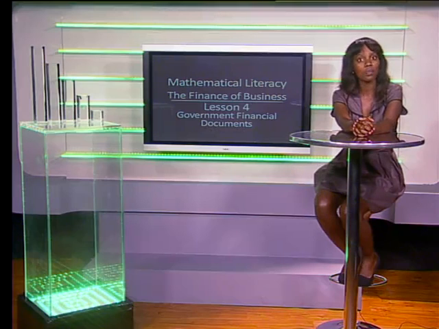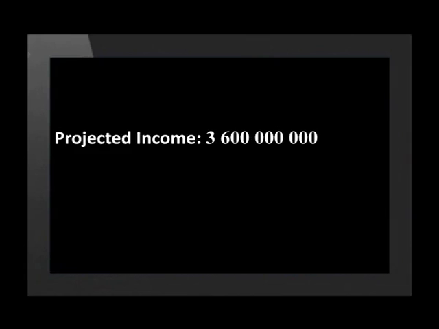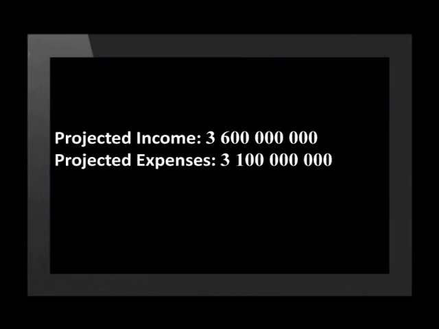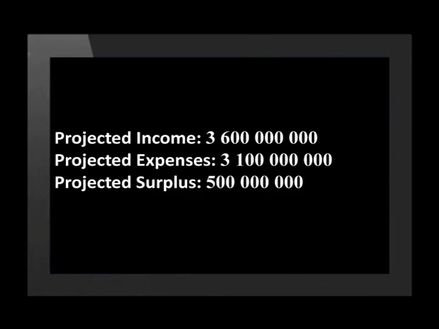Let's now take a look at municipal budgets and how the projected income compares with the actual income. When a budget is drafted at the beginning of a financial period, certain assumptions are made regarding the income and the expenses that will occur during the period. The budget will show projected income and projected expenses. As we know, things don't always go according to plan. There may be more expenses than were predicted or less income coming in. For this reason, the budget should be treated like a planning document.